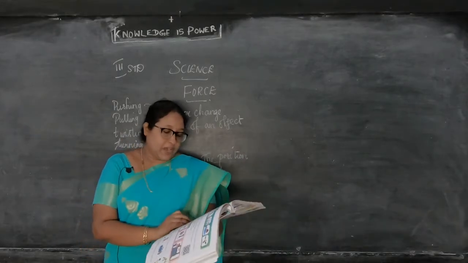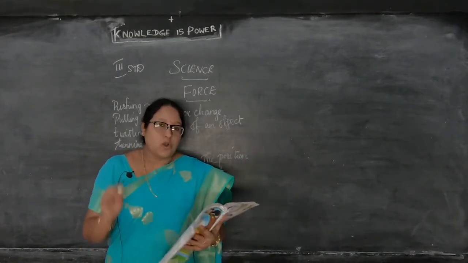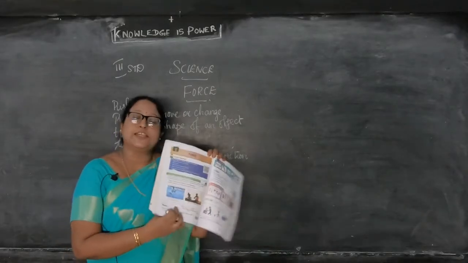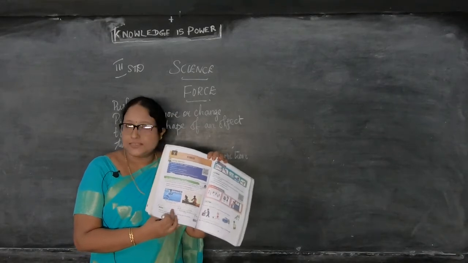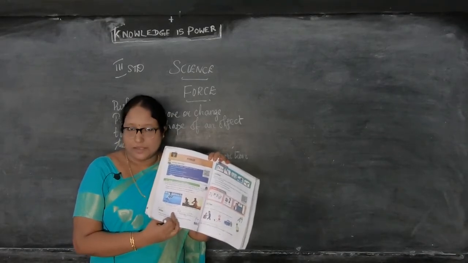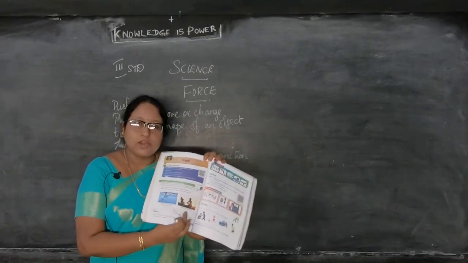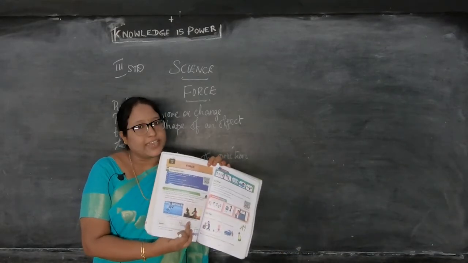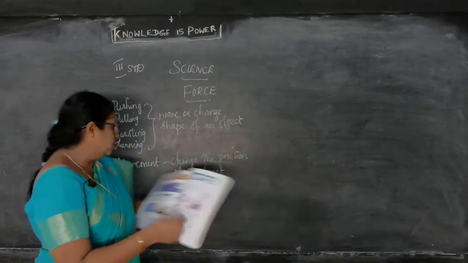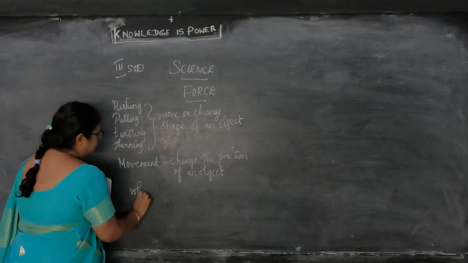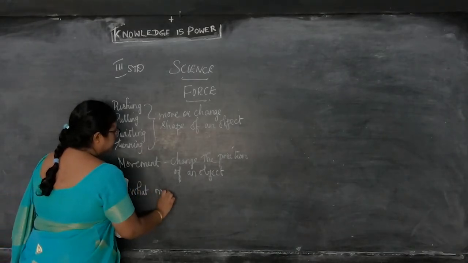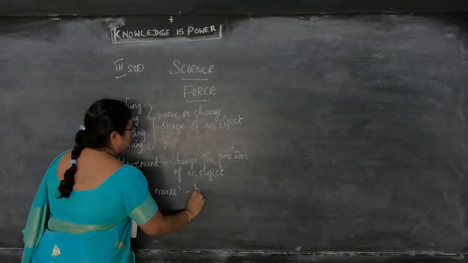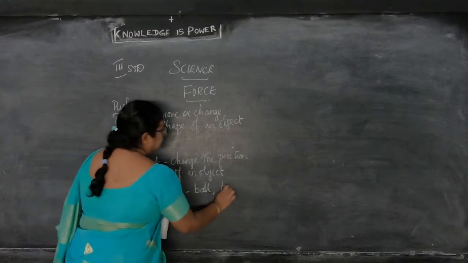Then they have asked in the above picture what moves. So what moves there in the first picture? Ball is moving. Enna nagatranga avanga? Ball. Next is what they are doing? Then that is they are riding a cycle. What is moving there? Cycle. So what moves is ball and bicycle.